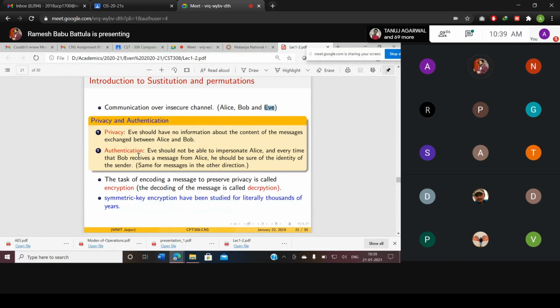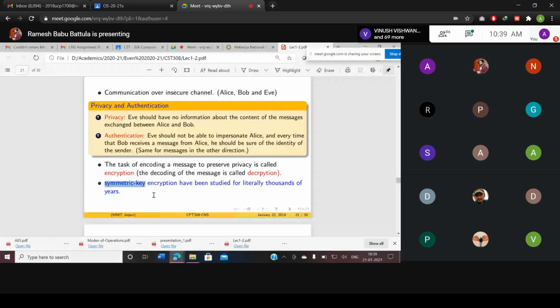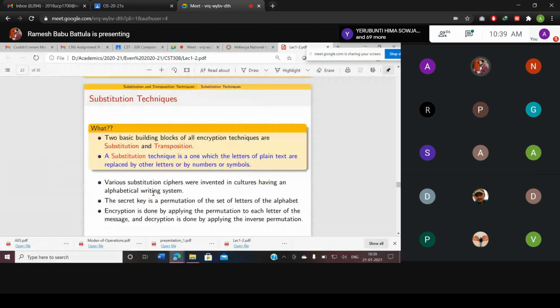The second one is security: symmetric key encryption has been studied for literally thousands of years. We discussed two types of algorithms, symmetric key algorithms and asymmetric key algorithms. The symmetric algorithms have been studied since long. First of all, we need to study the two types of techniques: substitution techniques and transposition techniques.